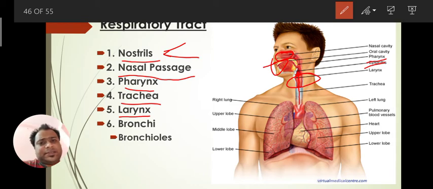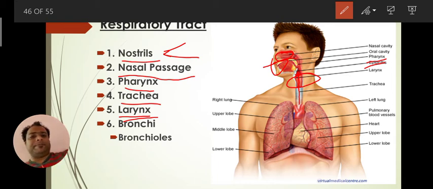Whenever air passes, they vibrate, and due to that vibration sound is produced. So whenever you want to produce any sound, the air present inside our lungs has to pass through the larynx.